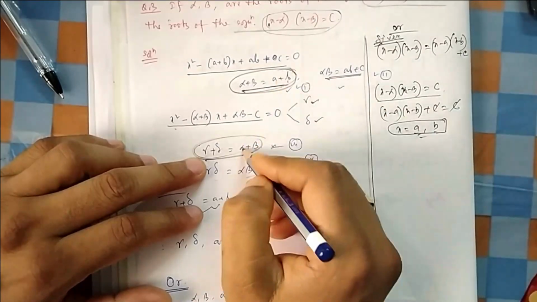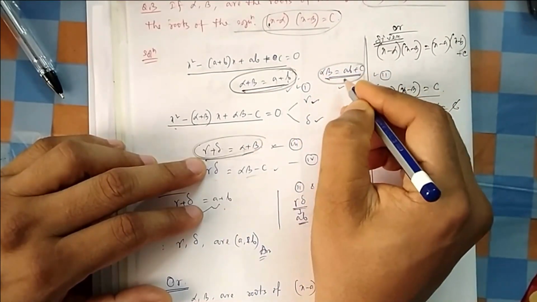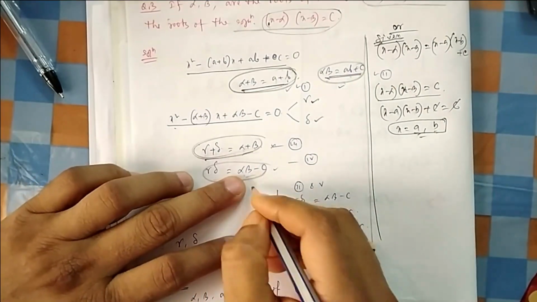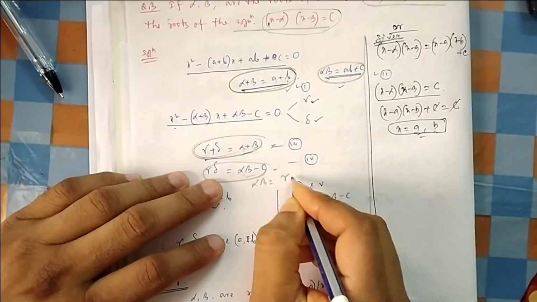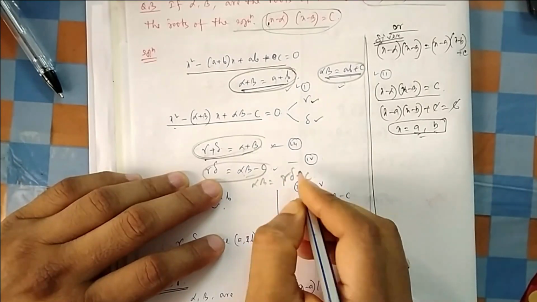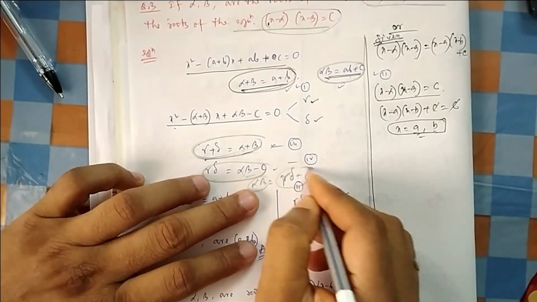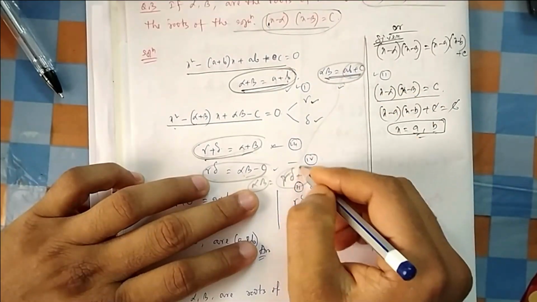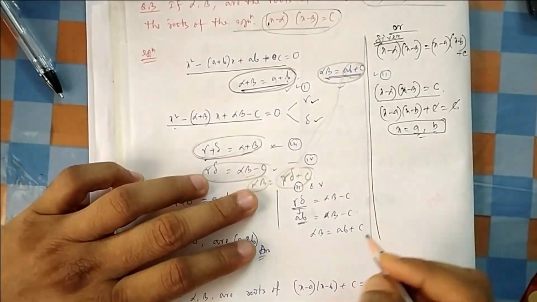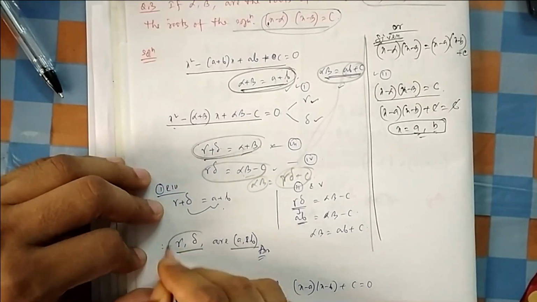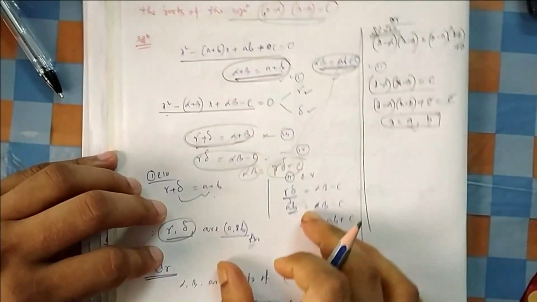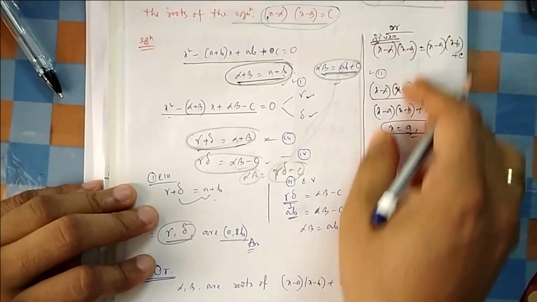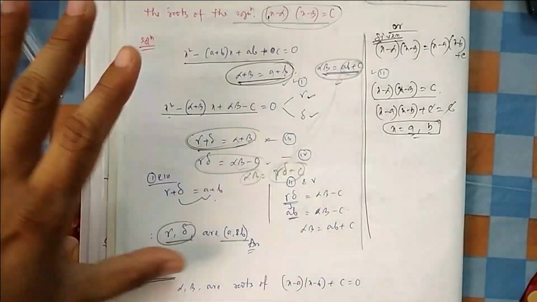If you are not getting the hint from here, you look at the second and fourth equation. Alpha beta equal to ab plus c, and if you take c to that side, alpha beta equal to gamma delta plus c. Now if you see, alpha beta is equal to gamma delta plus c, and alpha beta equal to ab plus c. That means gamma is equal to a, delta is equal to b. So gamma and delta are nothing but a and b. You can conclude from here also, or you can go this way also. This is also an easy way. Either way you do it, you will find it.